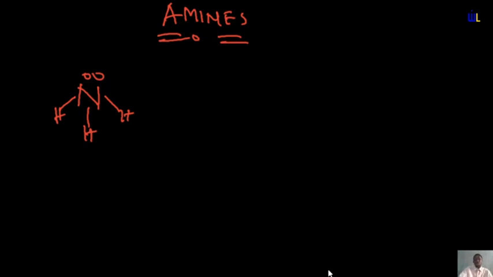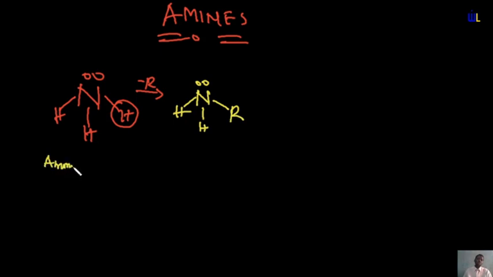Okay, so if you are to have a replacement occurring at this point where an alkyl group represented by R replaces one of these hydrogens, let's say we have nitrogen attached to hydrogen, hydrogen, and then instead of having hydrogen here, we are going to have an R. Automatically, this is no more ammonia, this is an amine. So this is ammonia, and this is an amine. So you basically have that amines are formed when the hydrogen atoms in ammonia are replaced.